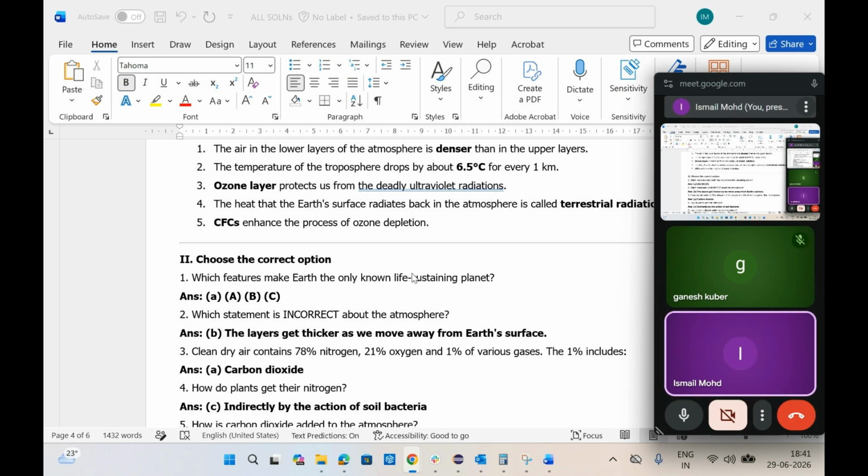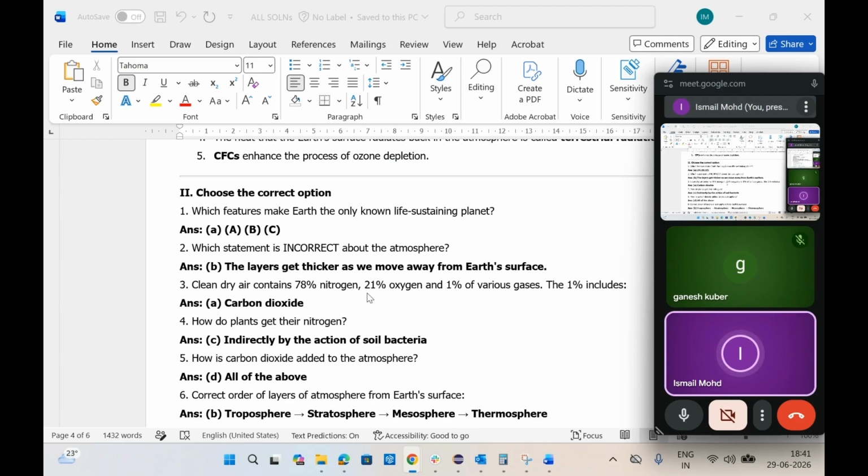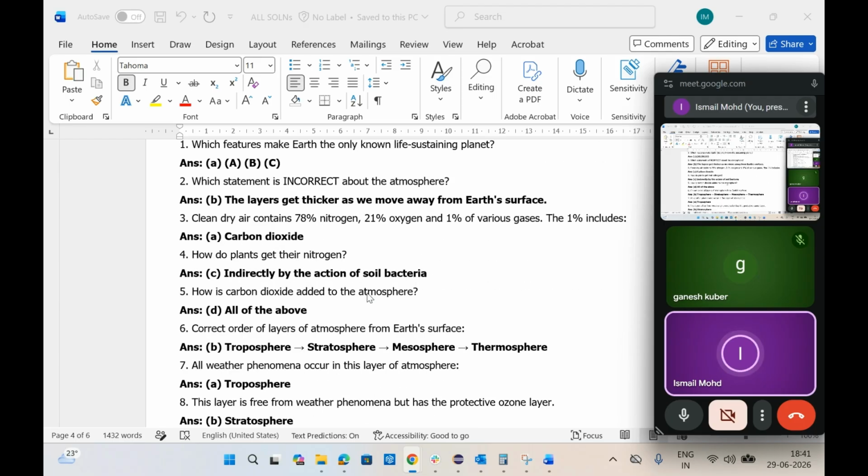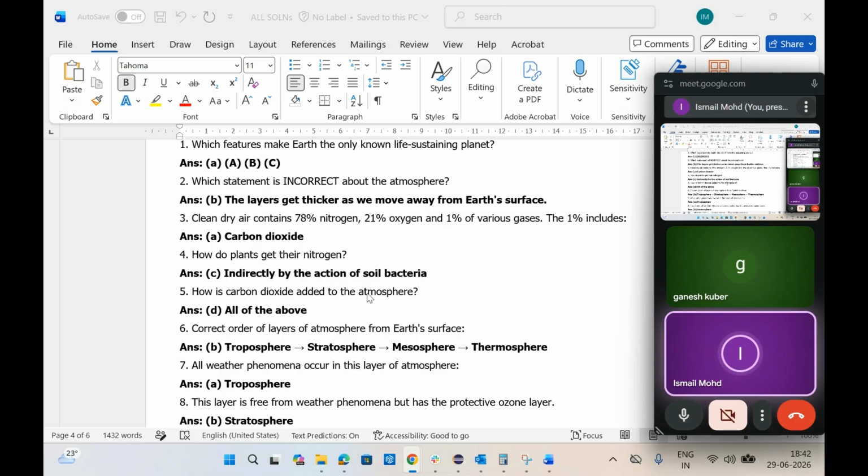Next one. Which features make Earth the only life-sustaining planet? So the answer is ABC, which is the presence of oxygen in the air, presence of water, and a shell of rock on the surface. These features make the Earth a life-sustaining planet.